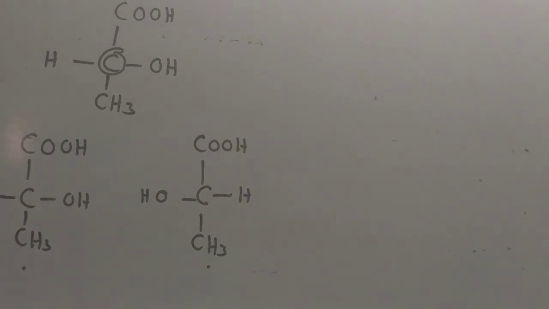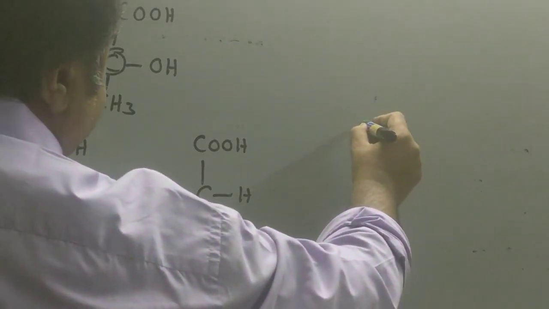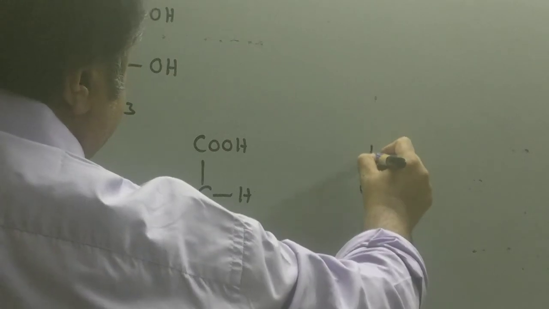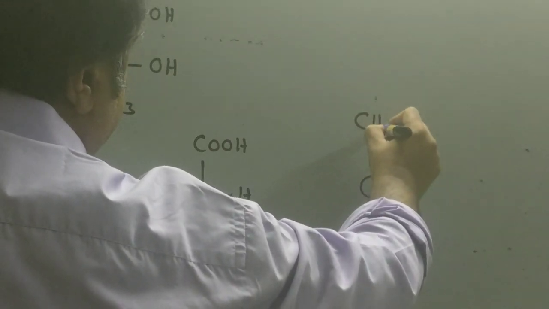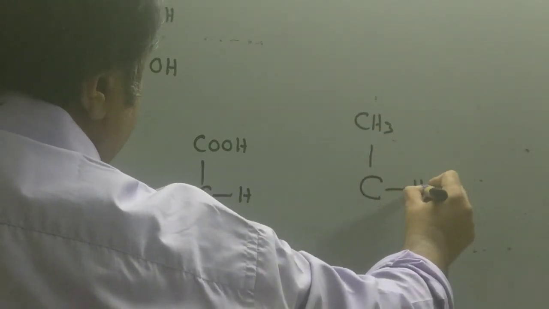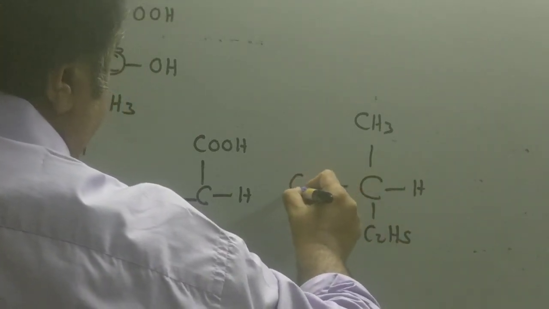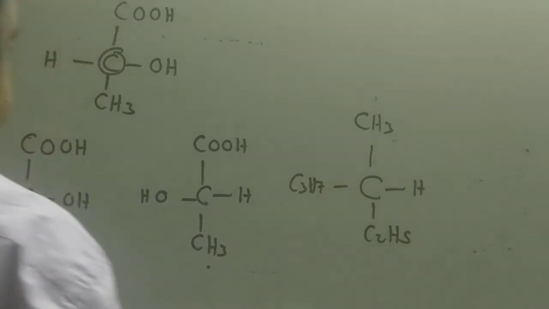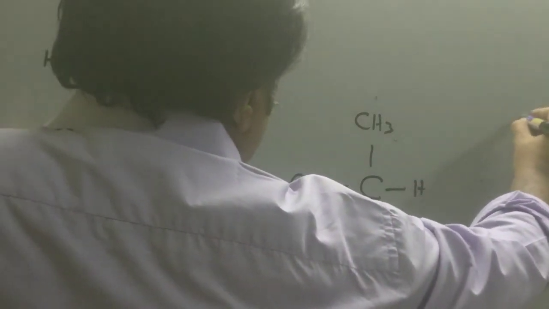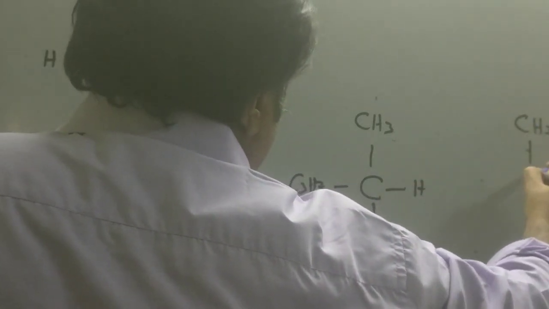Now let us draw the optical isomers for the simplest alkane which is optically active. Remember the simplest alkane which was optically active? It was like this. We just discussed 3-methylhexane. So how do I draw its optical isomer? Just make its mirror image. Its mirror image will be like this.